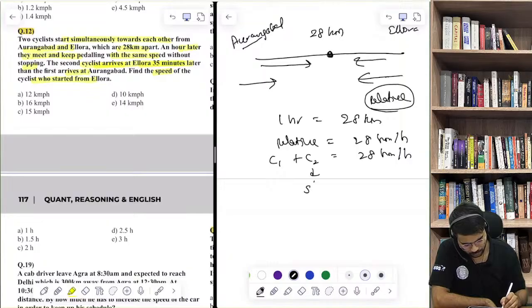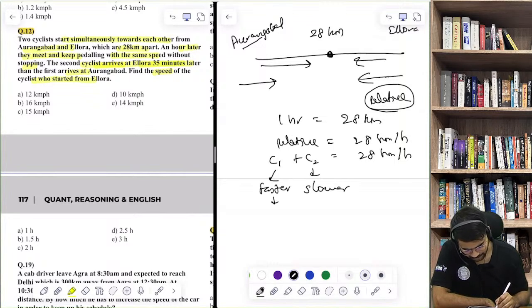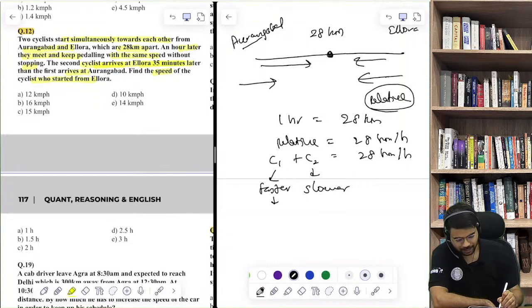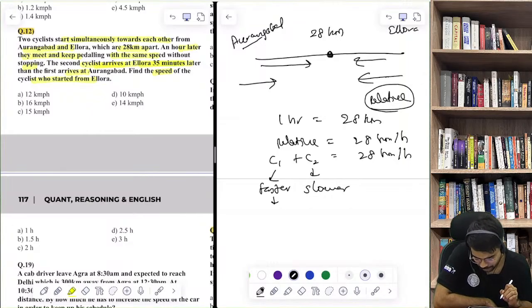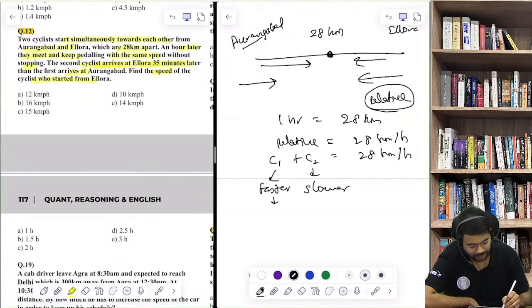So he is the slower one. Okay, the first cyclist is the faster one, he started. Now try to understand. The second cyclist arrives at Ellora, which means he started from Aurangabad, and the faster one started from Ellora.